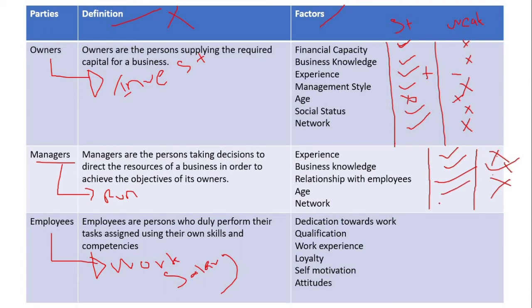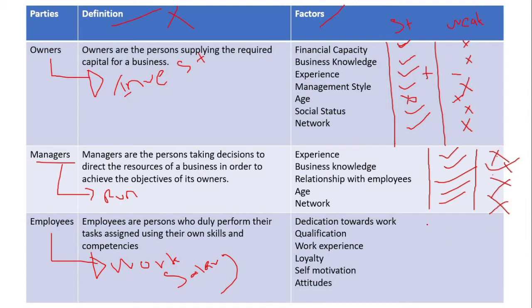Network. The manager knows lots of people in the industry. The manager knows lots of customers, lots of suppliers, lots of people in the industry. At that time, the manager can bring new business opportunities. The manager can get new orders. So it will be the strength. In another way, if the manager does not have good networking, it will be the weakness.